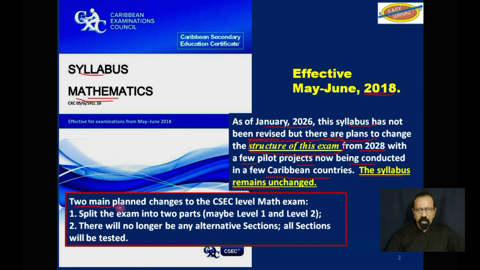The two main planned changes for the CSEC level math exam are: 1, split the exam into 2 parts, and 2, there will no longer be any alternative sections. All sections will be tested with compulsory questions.